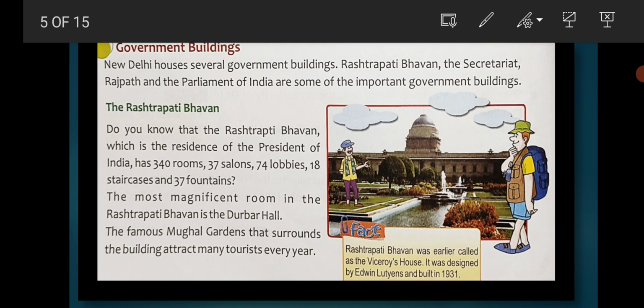India Gate stands at the end of Rajpath, and it is a popular picnic site in New Delhi. Now, the next topic is the Parliament House.